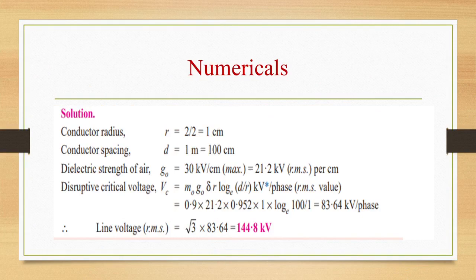Solution. Let us see, conductor radius r is 2/2 = 1 centimeter. Conductor spacing d is 1 meter, that is 100 centimeter. Dielectric strength of air g0 is 30 kilovolt per centimeter, that is 21.2 kilovolt RMS per centimeter, and the disruptive critical voltage equation is Vc = m0 g0 δ r log(d/r) kilovolt. So substitute the values. All the values are given in the question.